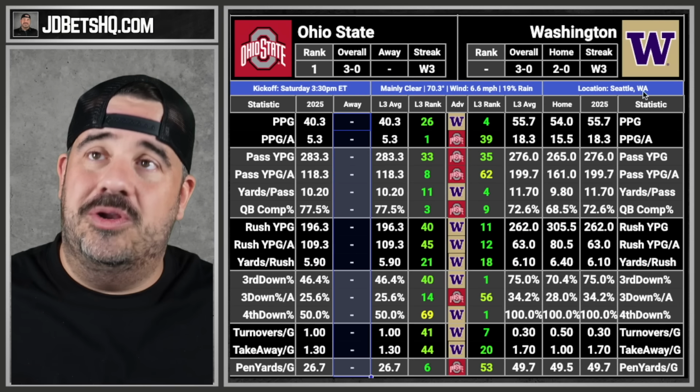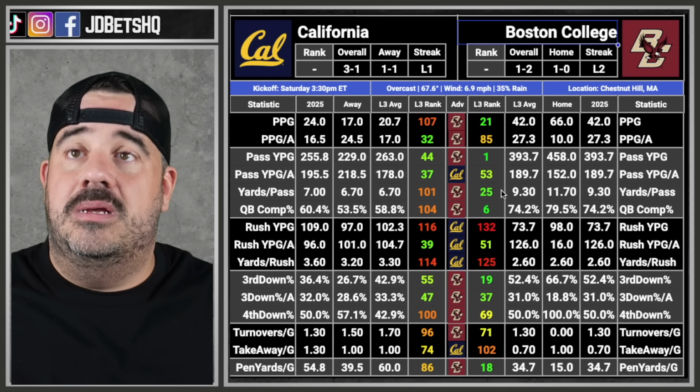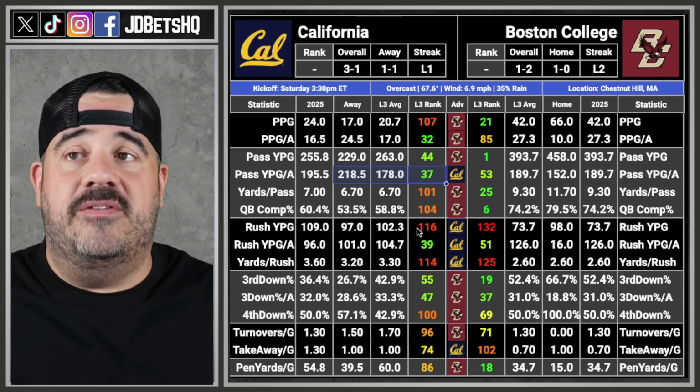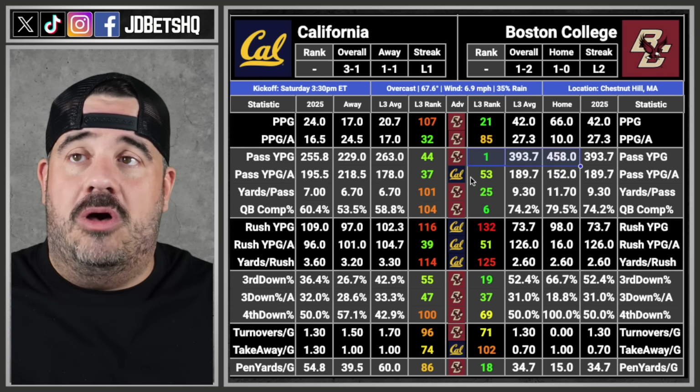Something tells me to look at this one. I don't know why, but something's telling me to look at it. Boston College is right here. Oh, that's why they're number 1 in passing versus 37. But both teams are so bad at running. Boston College run the air raid. That's all they want to do is throw.